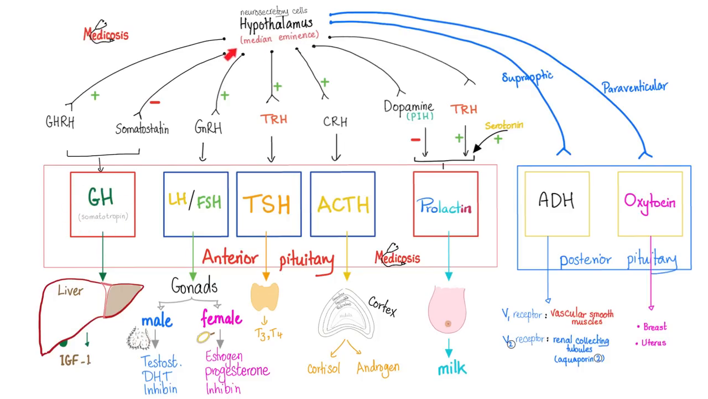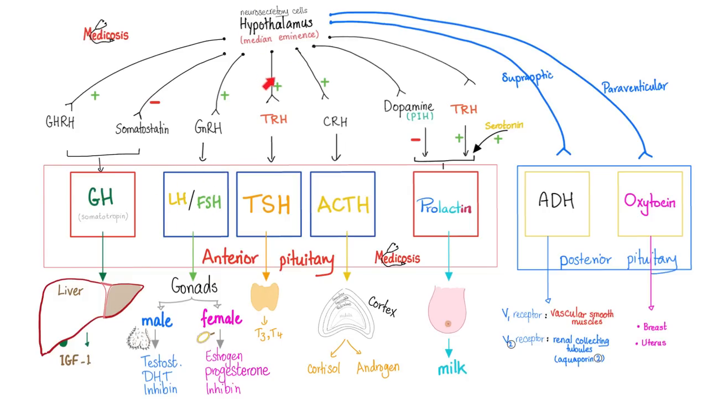But if the hypothalamus secretes somatostatin, then the anterior pituitary will secrete less growth hormone. If the hypothalamus secretes gonadotropin-releasing hormone, the anterior pituitary will respond by secreting the gonadotropins. These gonadotropins include FSH and LH, follicle-stimulating hormone and luteinizing hormone. To learn more about them, please review my reproductive system series in my physiology playlist.